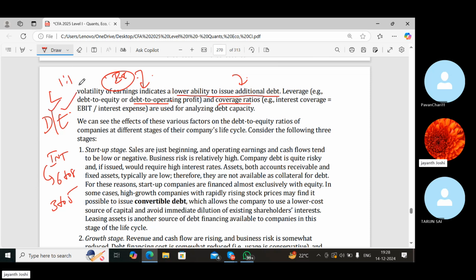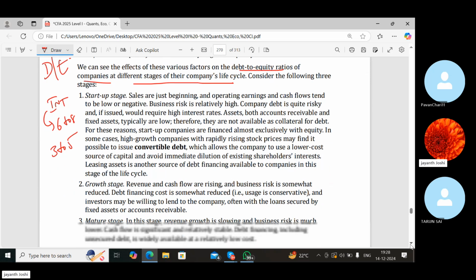Okay, we can see the effects of these various factors on debt to equity ratios of companies at different stages of their company's life cycle. Consider the following three stages: startup stage, growth stage, and maturity stage. These are the three stages a company has to pass through.